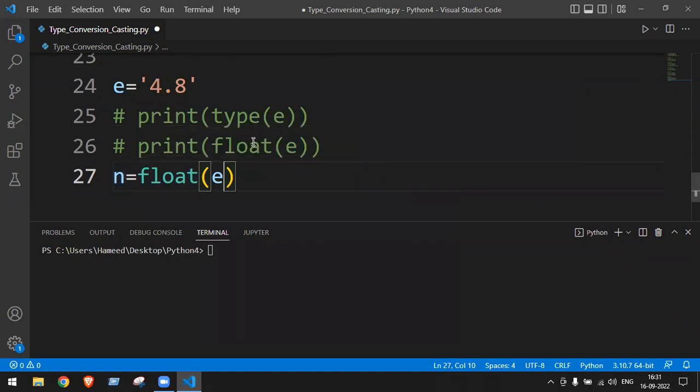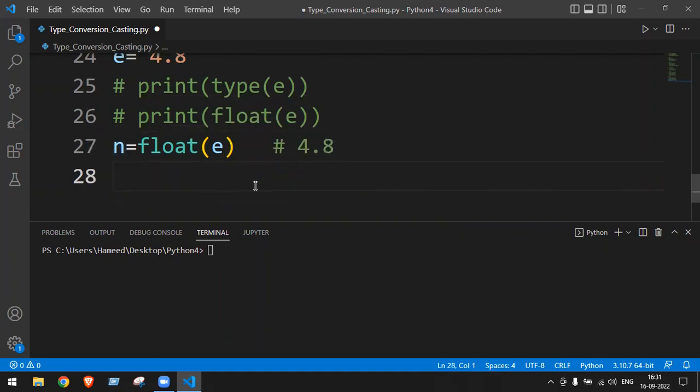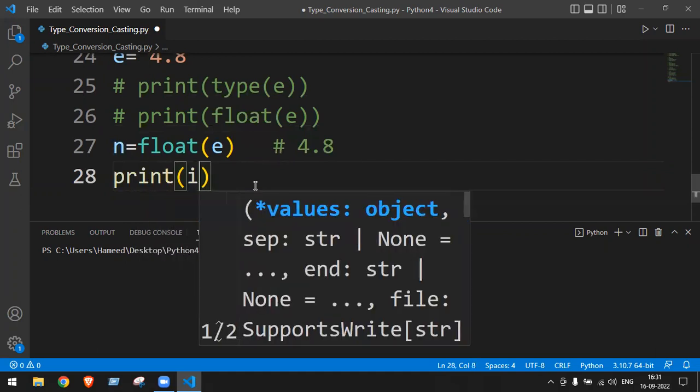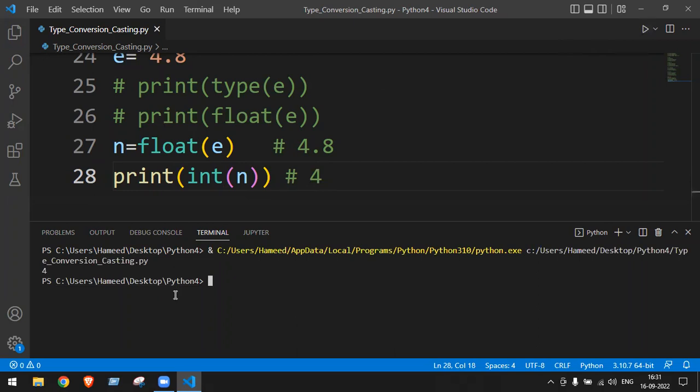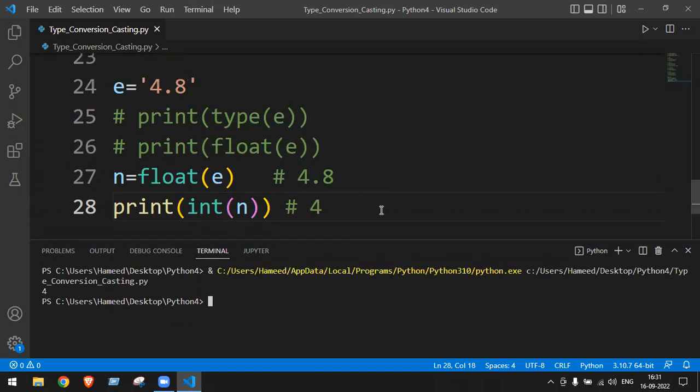Earlier the code was running with a print, but now I have to store it in some variable, so I'm storing it in the variable n. So n will be holding what value now? 4.8. So now I can convert into integer. Print int of n. When I convert into integer, the answer will be 4. Run the code. Did you get it? Did you understand or not? Let me know once.